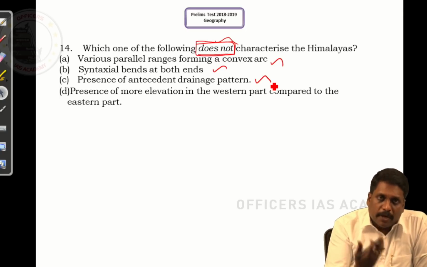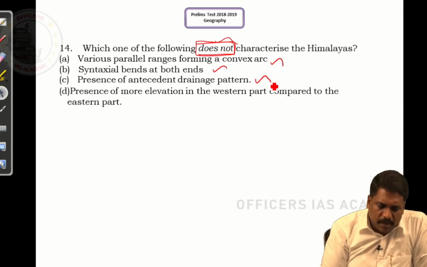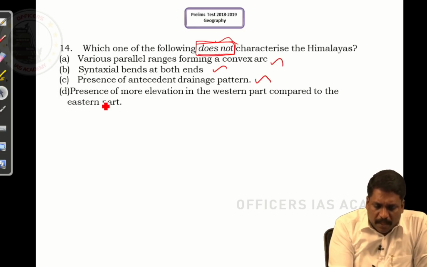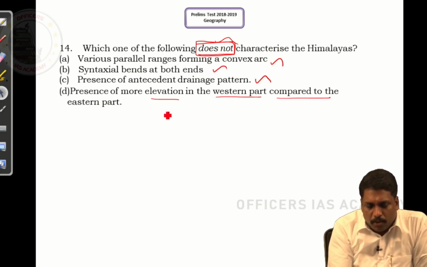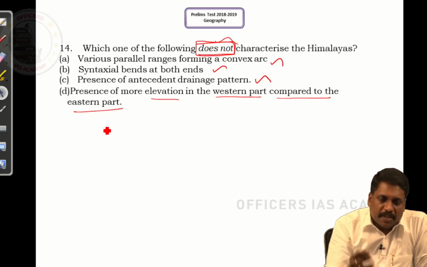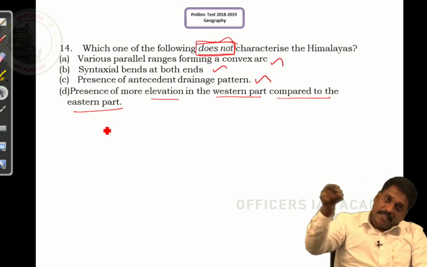And here itself I know what the answer can be. D should be the answer because every other feature is a feature of the Himalayas. Let us check it. When I talk about D, presence of more elevation in the western part when compared to the eastern part. According to the statement, they say the western Himalayas is more elevated, say Jammu and Kashmir Himalayas, and what lies in the eastern side of the Himalayas is less elevated.